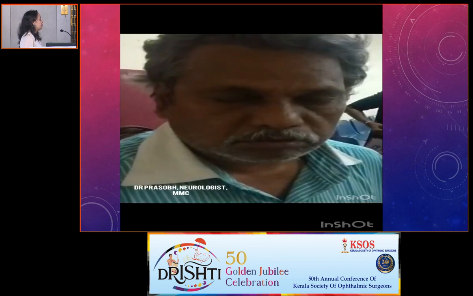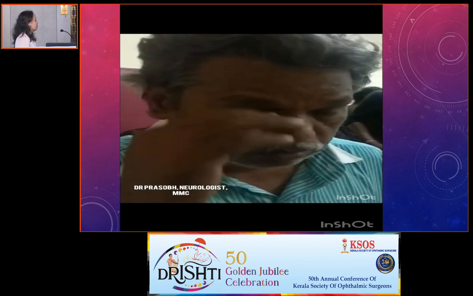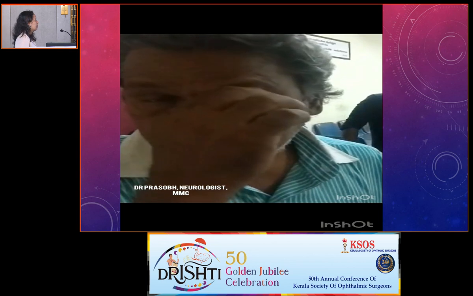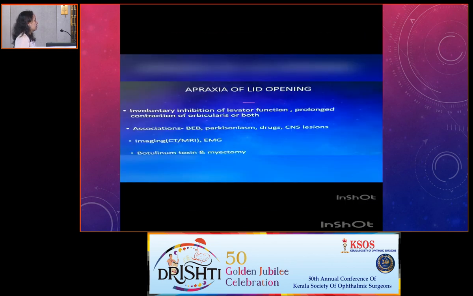This patient is not able to open his lids following eye closure, and we can also notice frontalis muscle contraction there. But once he opens them with his hand, the eye closure and opening is normal. So this is a case of apraxia of lid opening. There is involuntary inhibition of the levator function, prolonged contracture of the orbicularis, or both. It is usually associated with blepharospasm, Parkinsonism, drugs, and CNS lesions. So CT or MRI is mandatory. The treatments include botulinum toxin and myectomy.